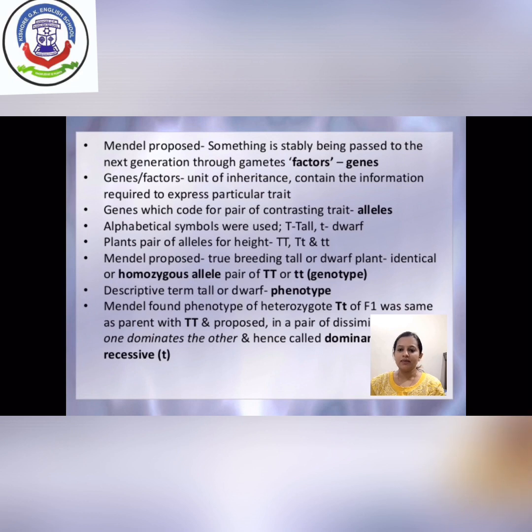In a dissimilar pair of factor or allele, one factor is always dominant and the other factor is recessive. So the dominant factor is the factor which expresses its character in the next generation, while the recessive factor remains unexpressed in the next progeny.